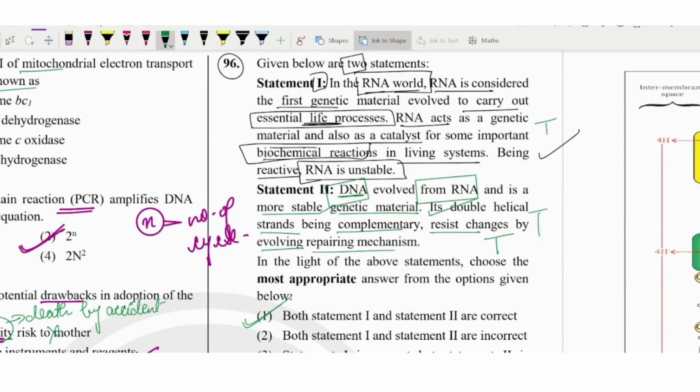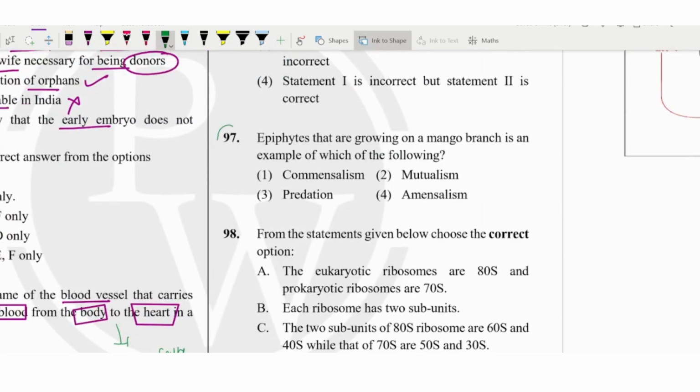Now the next, question number 97: epiphytes growing on the mango branch are an example of which of the following? It is not a typical question. The epiphyte is getting help from the mango tree, growing on it. One is getting the benefit and the other is not affected. So that is commensalism. In amensalism one is harmed and the other unaffected, and in mutualism both are positive, right? So we'll go with the first one.